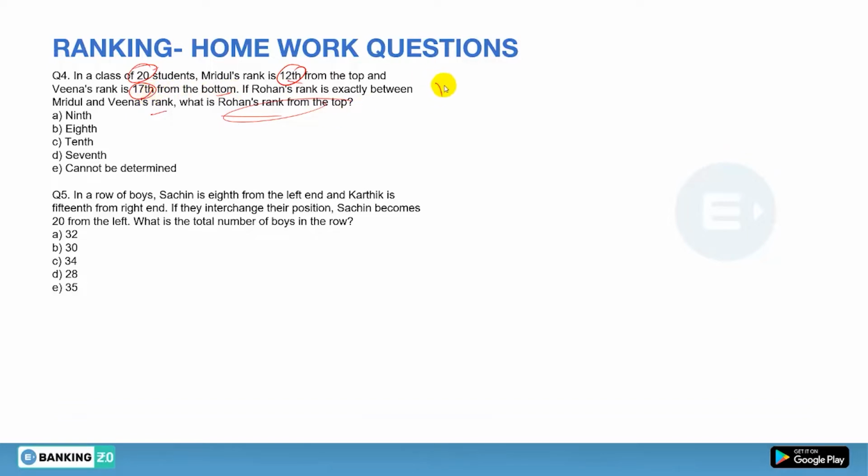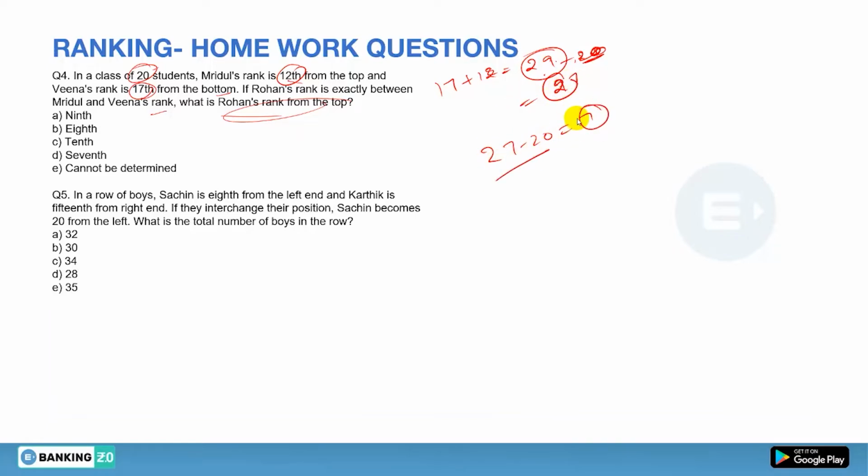So first add 17 plus 12, that will be 29. Then subtract 2, so it will be 27. Then you have to subtract 20, the total number of students, from 27, so it will be 7.